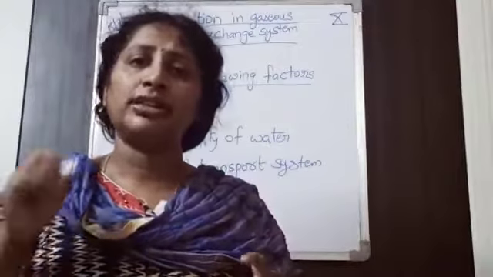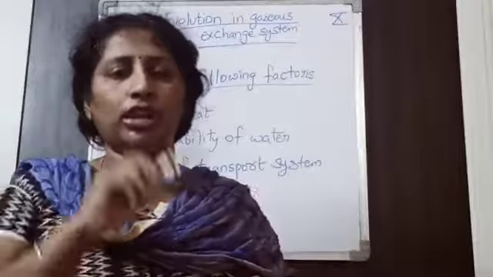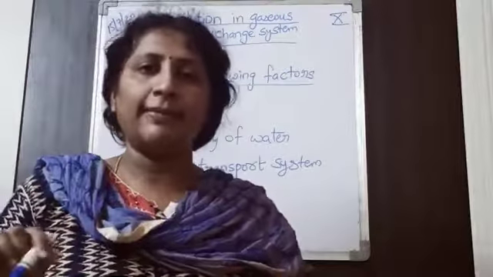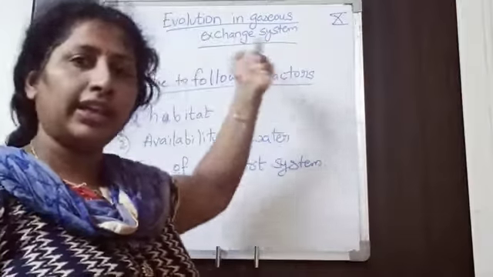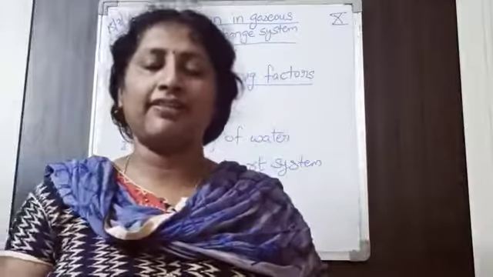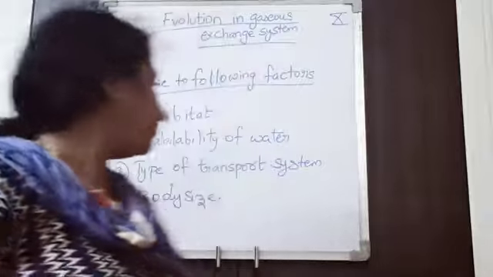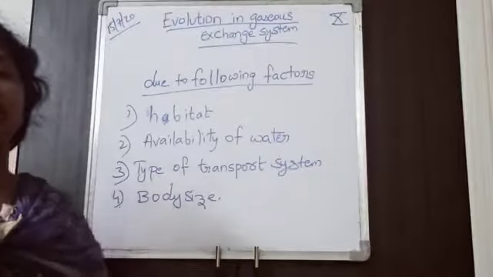Why? Because blood has to take the oxygen to all the parts of the body. So how the blood is flowing in their body, depending on that, gaseous exchange system has been developed in different organisms. Okay. Next, depending on the body size.